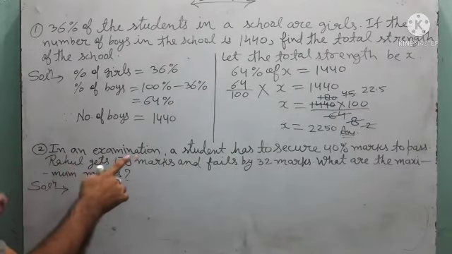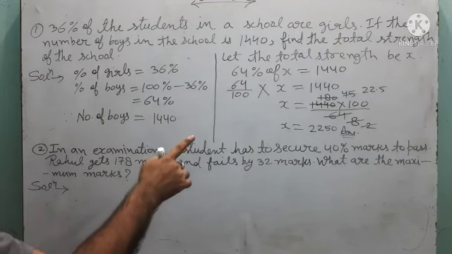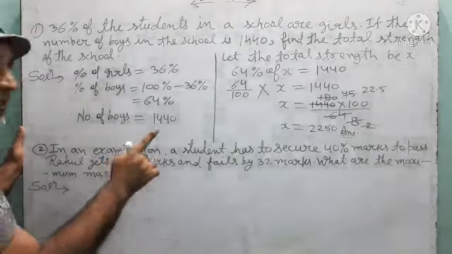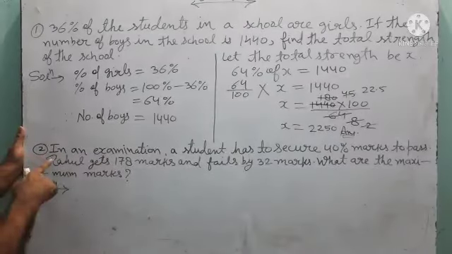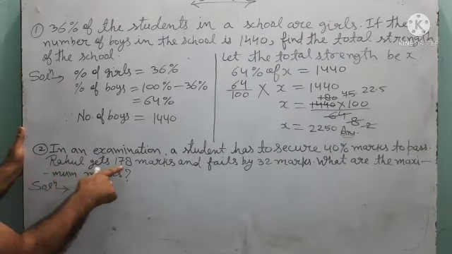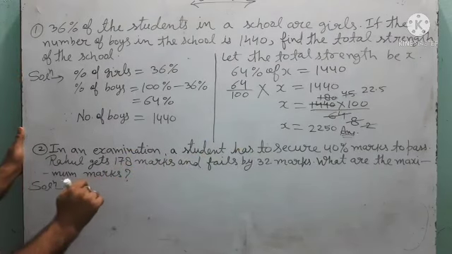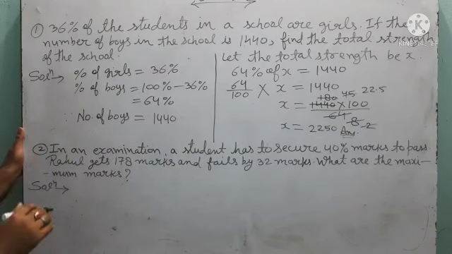In an examination, a student has to secure 40% marks to pass. The passing marks percentage is 40%. Now here, Rahul gets 178 marks and fails by 32 marks. Then what are the maximum marks?